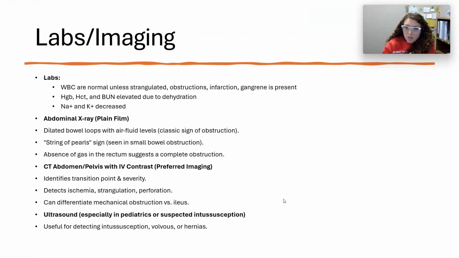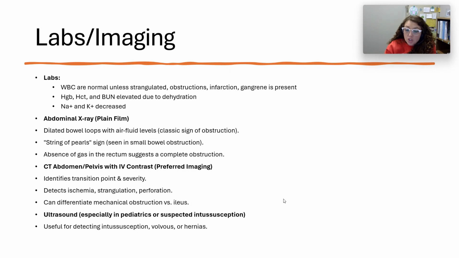So when we talk about our labs, your white count should be normal unless you're starting to see signs of necrosis or signs of infection. Your hemoglobin and hematocrit with an obstruction are typically elevated because of dehydration. If I'm vomiting a lot, I get that hemoconcentration. I'm losing a lot of the fluids, but I'm not losing maybe the blood. So that would cause an increase in my hemoglobin and hematocrit and an elevation of my BUN, which would be indicative of dehydration. And then my sodium and potassium would be decreased because I'm not absorbing those electrolytes within my